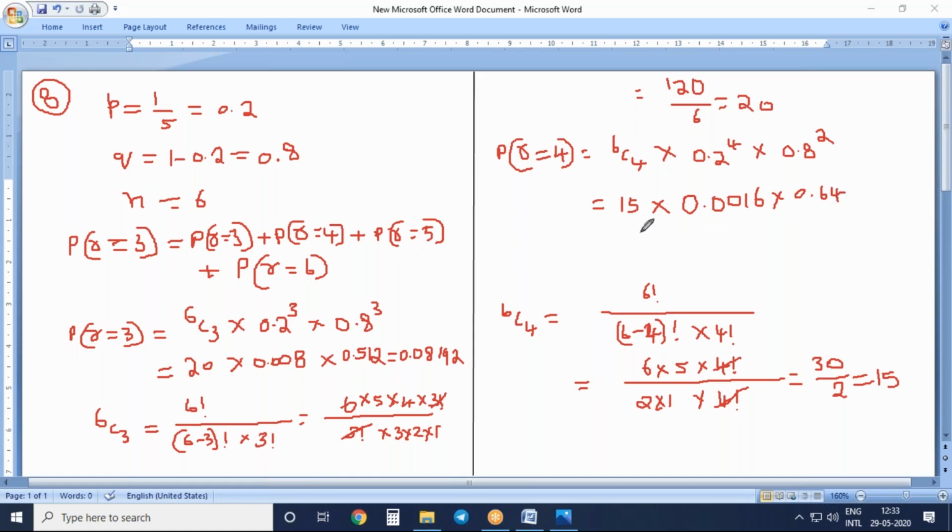Now 15 into 0.0016 into 0.64, we get 0.01536. So these answers you need to remember. All these answers we need to add later on.